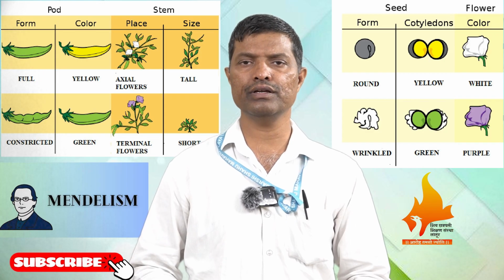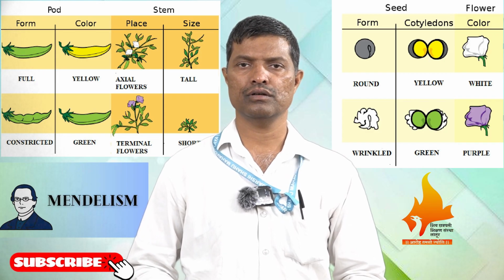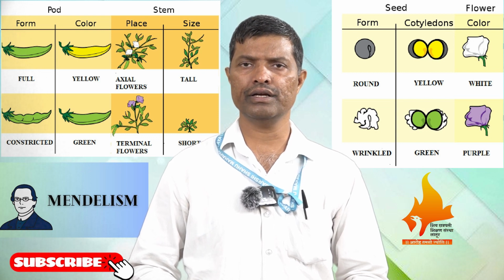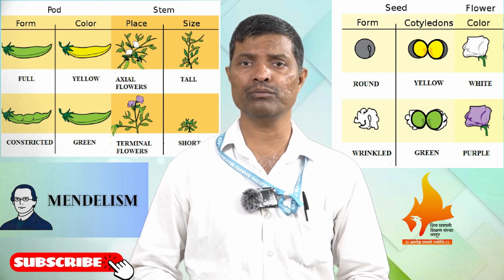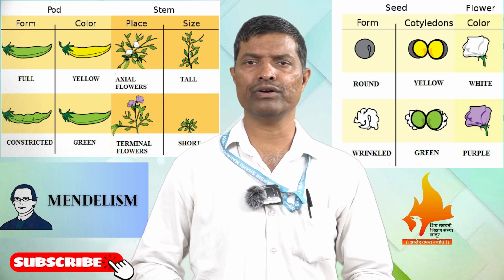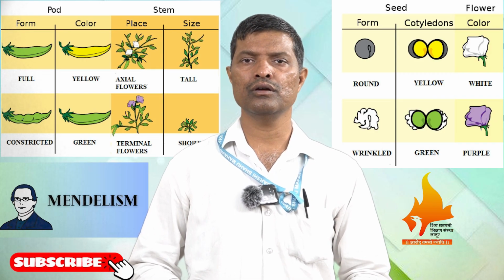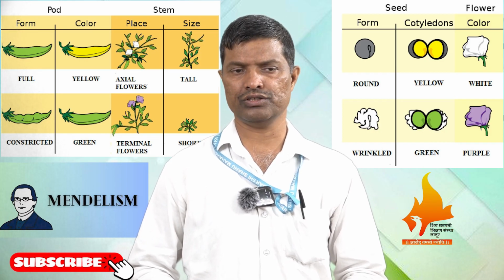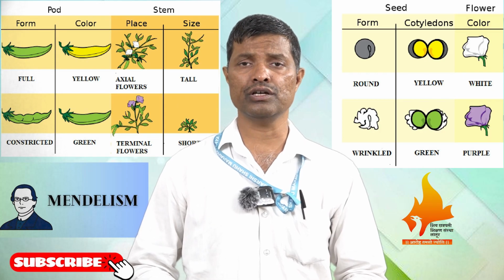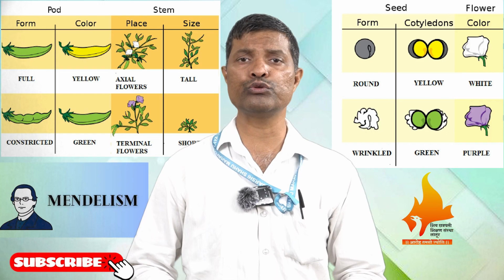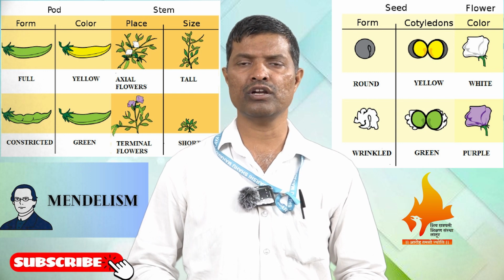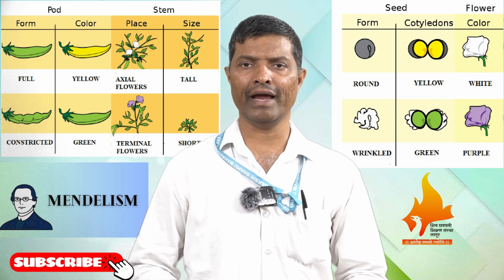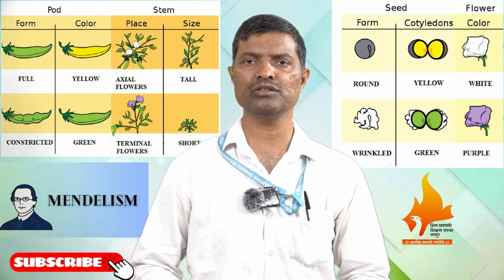A pea plant is scientifically known as Pisum sativum. Mendel first collected a lot of varieties of peas, but he selected only Pisum sativum because it is a variety having both abilities, self-pollination as well as cross-pollination. Due to self-pollination, Pisum sativum is a true breeding variety, and true breeding varieties, meaning homozygous varieties for a number of characters, can be easily handled for hybridization. So Mendel selected Pisum sativum.